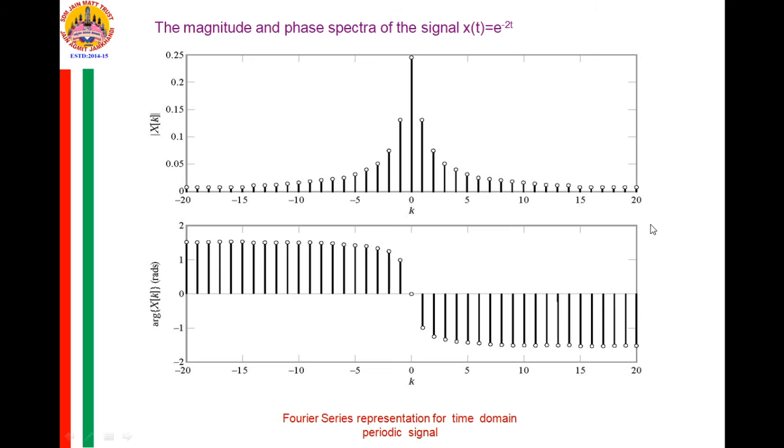And this magnitude and phase spectra I have collected from the Simon Haykin book, because this particular example is from the Simon Haykin textbook. So this is for x of t, which is equal to e raised to minus 2t, shown for k varying from minus 20 to plus 20 samples only. Though it is of infinite duration, as it goes towards plus infinity and minus infinity, it tends towards 0.